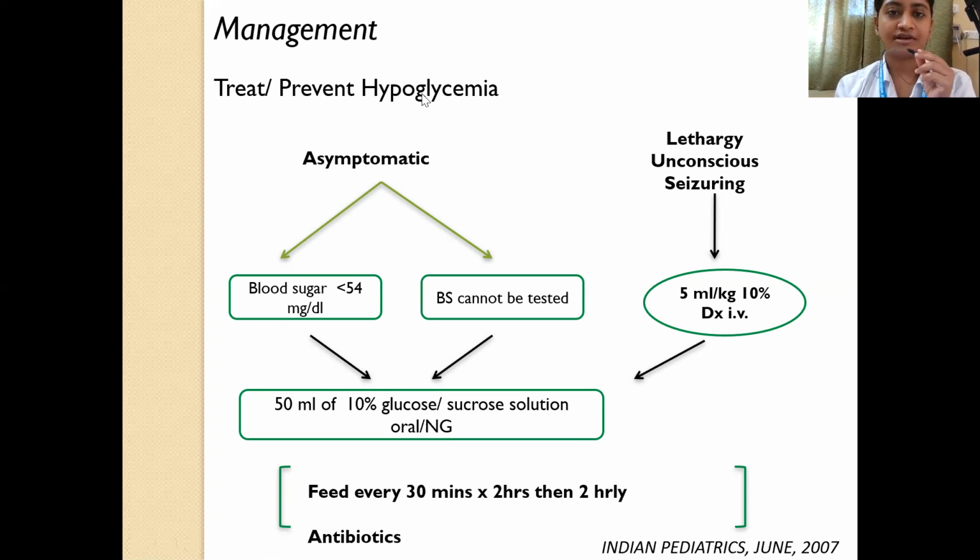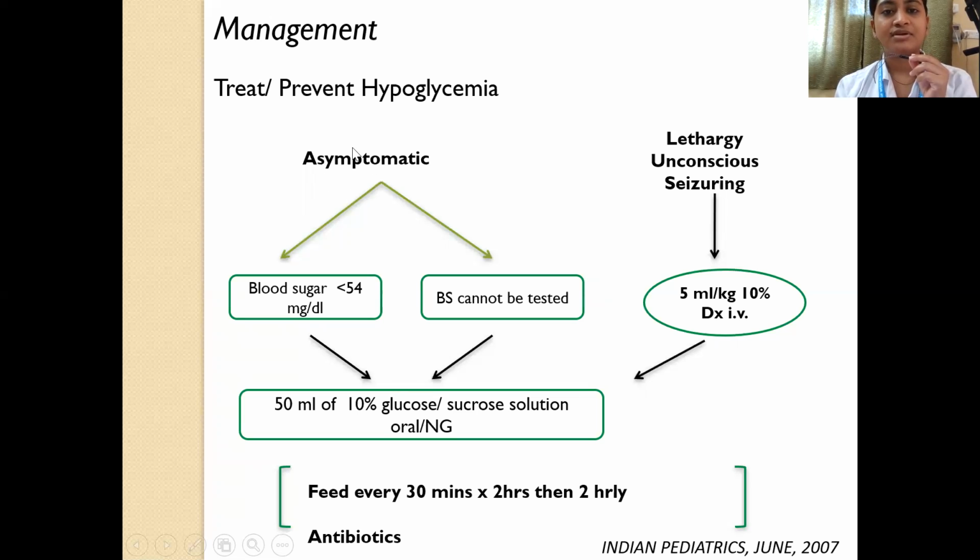Yeah. So first is hypoglycemia. Hypoglycemia is present in almost all cases of malnutrition. It can be either asymptomatic or the child may already start having telltale symptoms of hypoglycemia like lethargy, unconsciousness, and seizures. If the child is symptomatic, then you have to give IV 10% dextrose 5 ml per kg, which is then followed by oral or NG feeds with 50 ml of 10% glucose or sucrose solution.